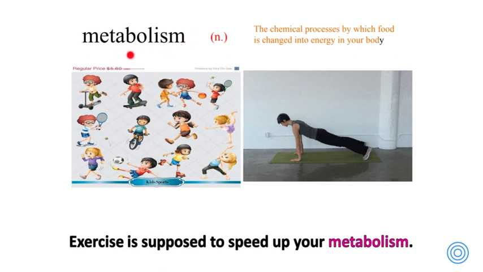Metabolism. Metabolism is the chemical processes by which food is changed into energy in your body. For example, exercise is supposed to speed up your metabolism. So, when you are doing exercise, you are changing the food into energy.